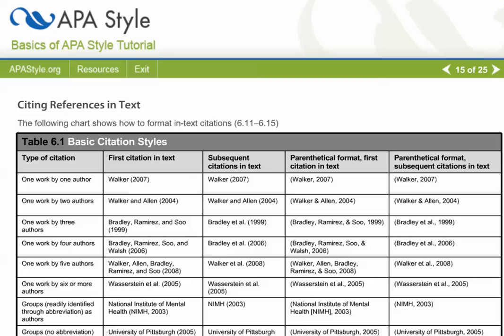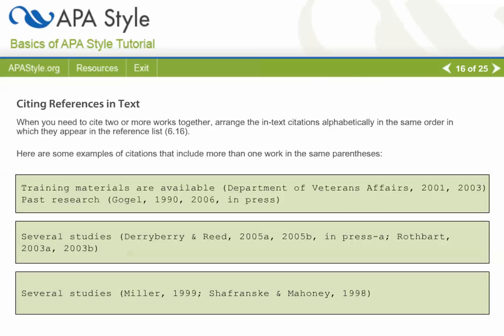The following chart shows how to format in-text citations depending on whether you are using the in-text format or parenthetical format. This chart also shows how to cite a reference in text depending on the number of authors. Be sure to consult this chart frequently. When you need to cite two or more works together, arrange the in-text citations alphabetically in the same order in which they appear in the reference list.